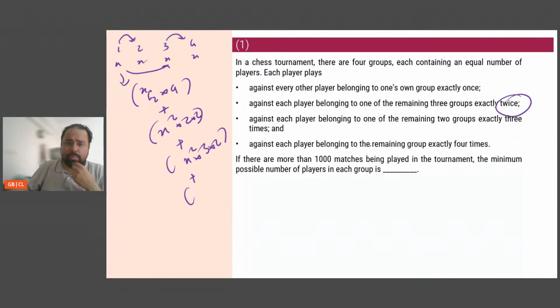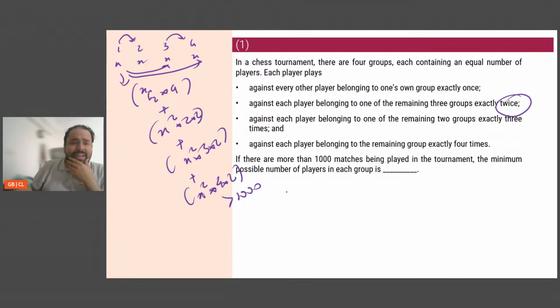Then against each player belonging to the remaining group, 4 times. Okay, now let's say 1 plays against 4. So n again n, which is again n squared, but I play it 4 times. So there is a 4, and then 2 and 3 will play against each other. So there is a 2. Now the sum of all these, if there are more than 1000 matches, so this is greater than 1000.